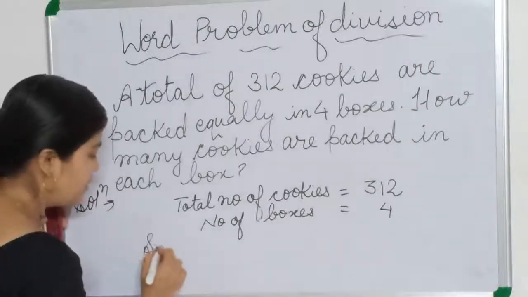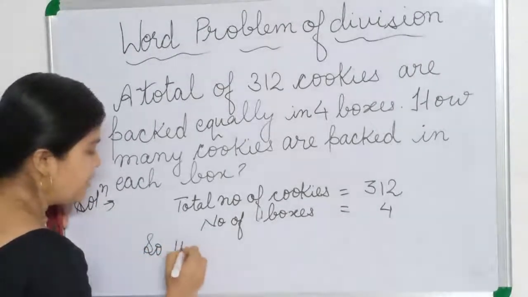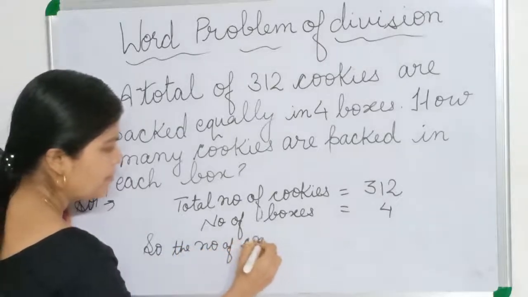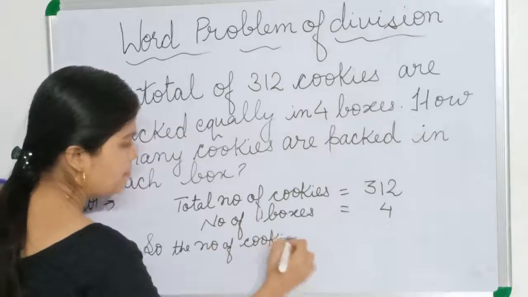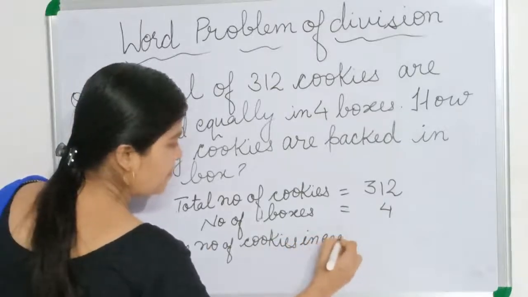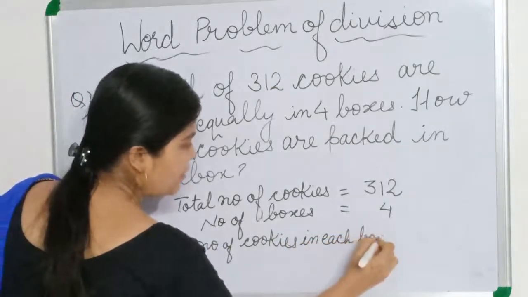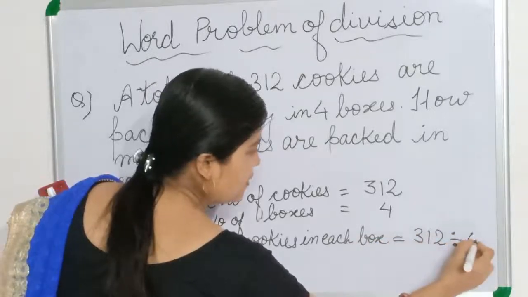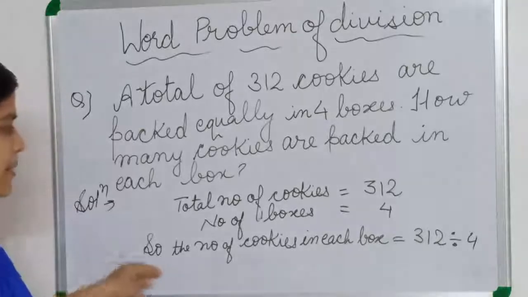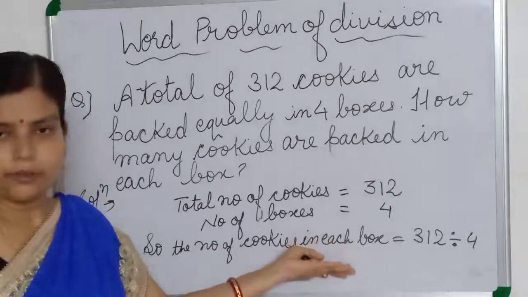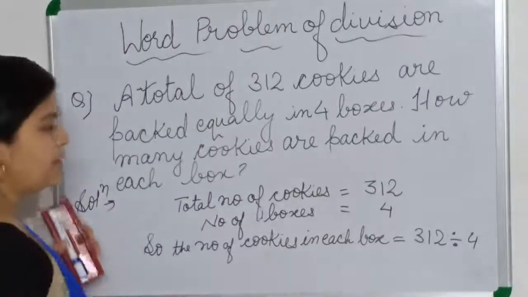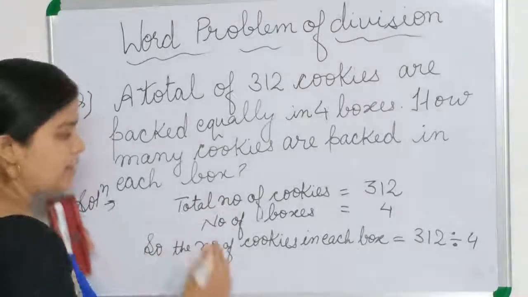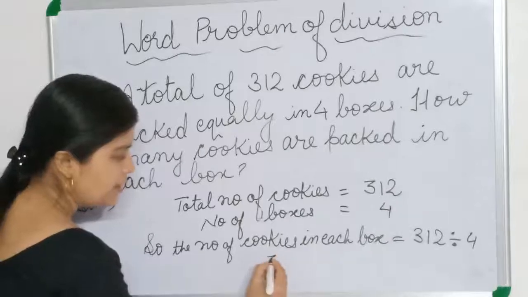So the number of cookies divided by 4. This is our planning. Okay, that only we will do now. Division we will do, and after that we can do the long division method, or we can do it by the short division method. Here we are doing it by the long division method only.